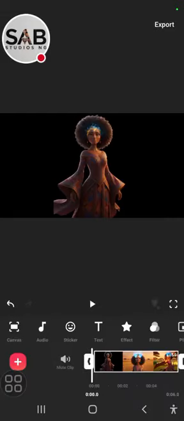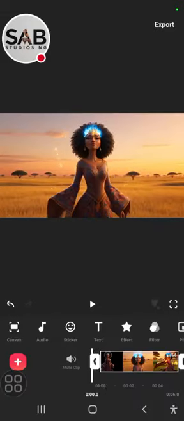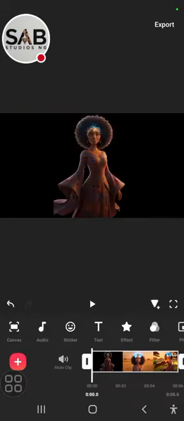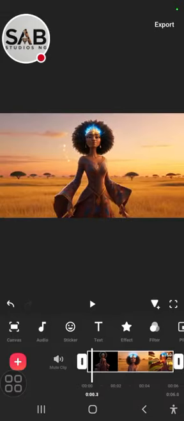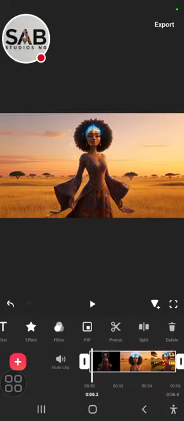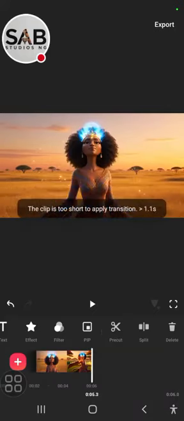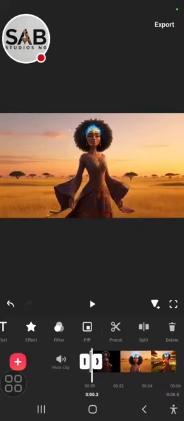So all you need to do is drag and cover it. Remove that part. You don't need it. You either drag it or you move your cursor a bit and then click cut. There's a split option here. Click split, and just delete that part, the first part. That's what we want to delete.